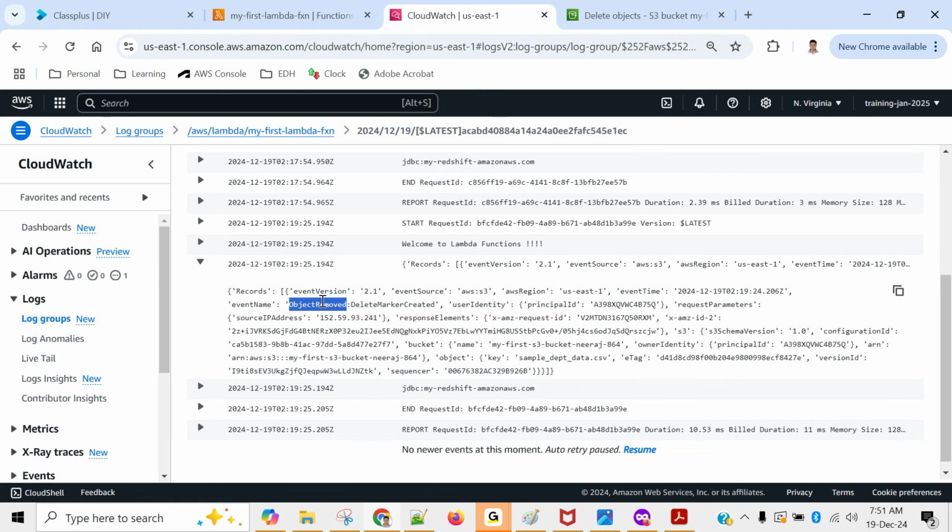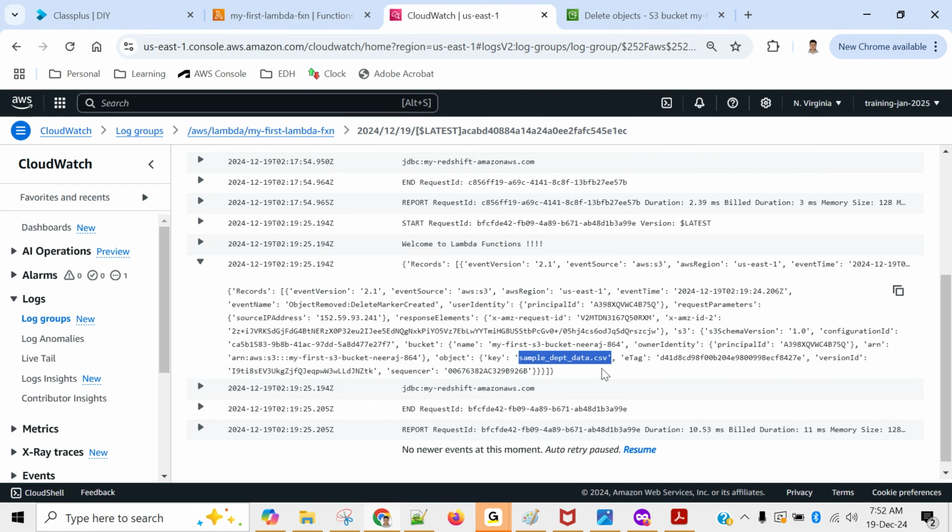Basically, you removed one object from the S3 bucket. You will find a few more details, like the source IP address from which your file was deleted, and more details like the bucket name, the ARN, and the object, sample department data.csv.